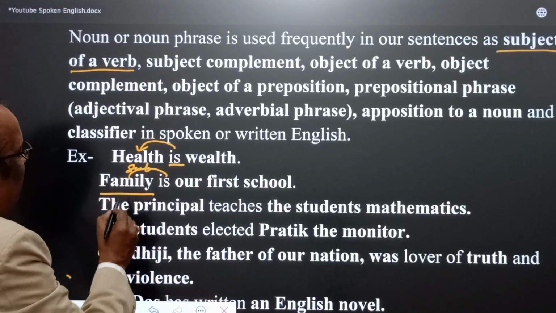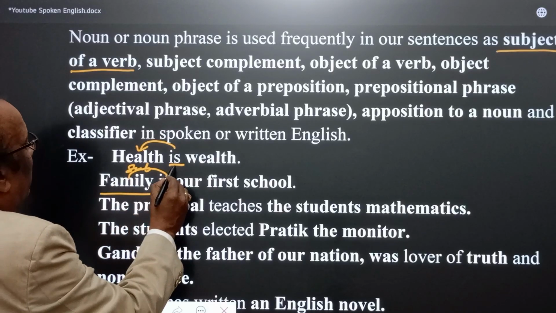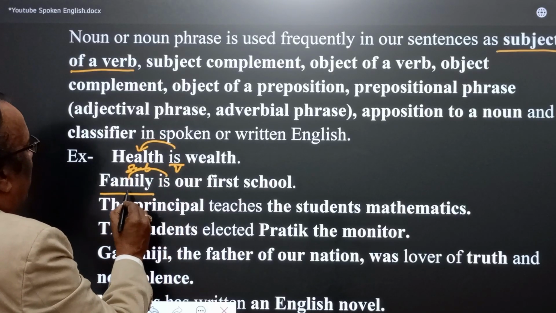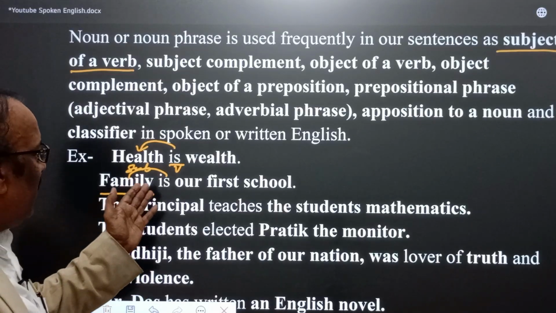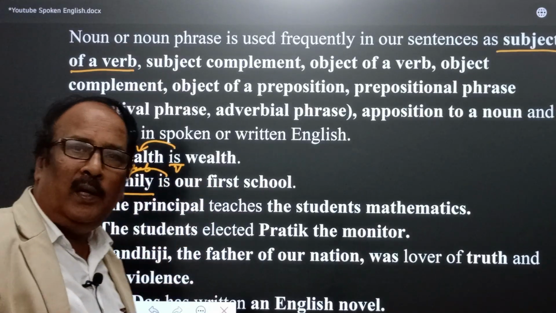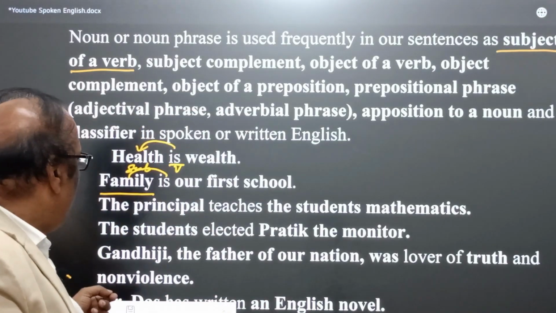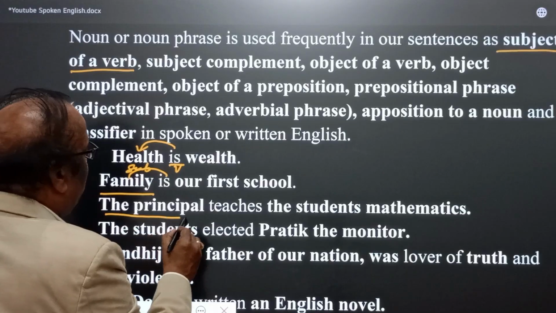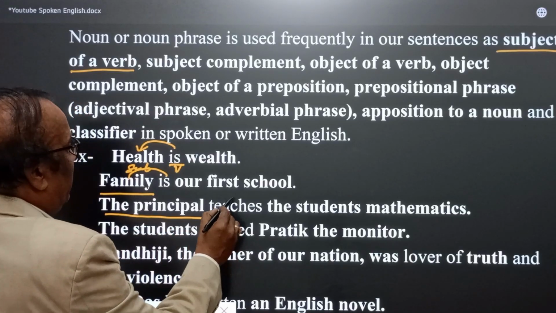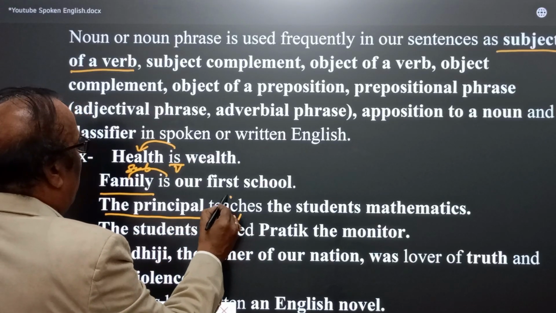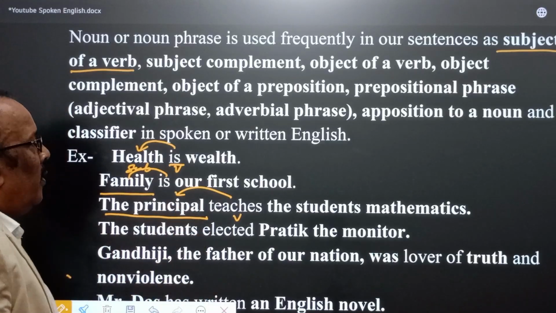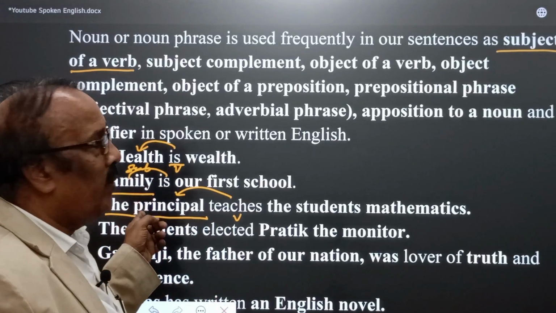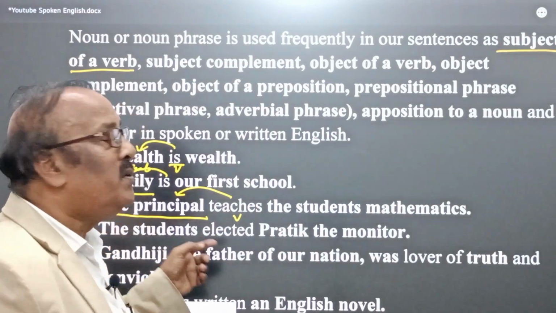The subject is again family, and the verb is, and here family, the subject, is also a noun. And the principal teaches, for example, the principal teaches: teaches is the verb, and here the subject of the verb is the principal.